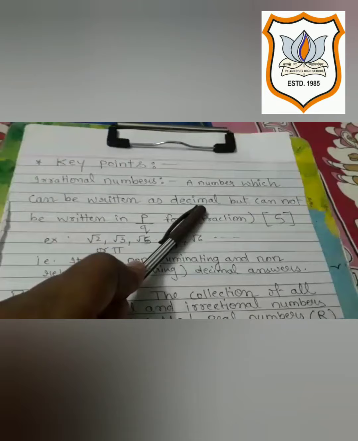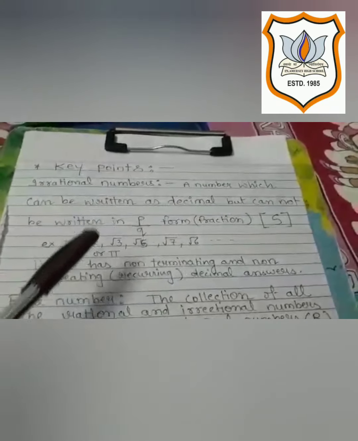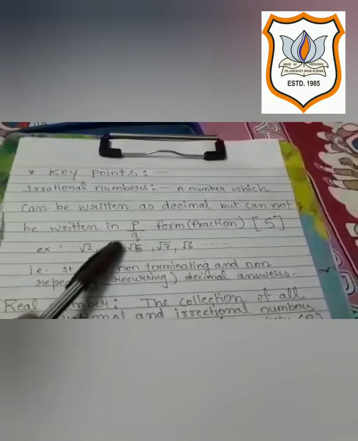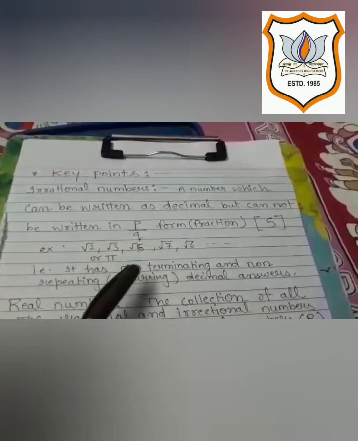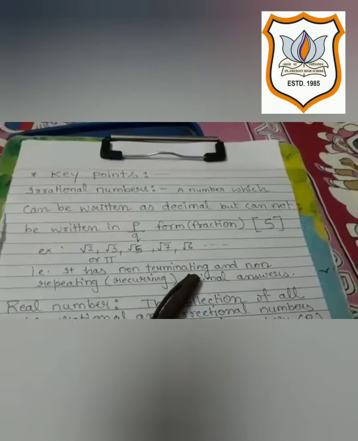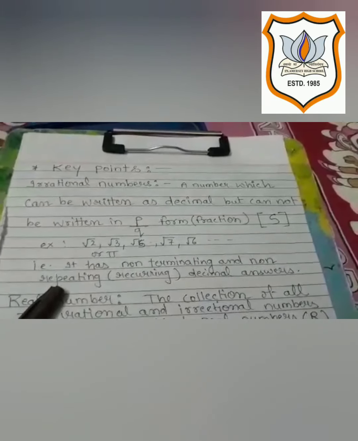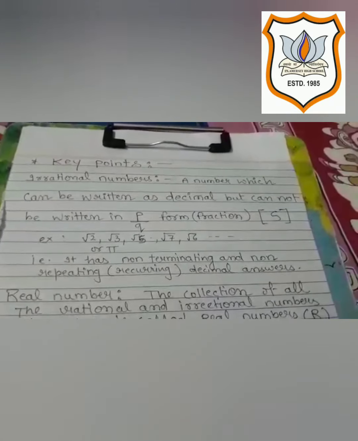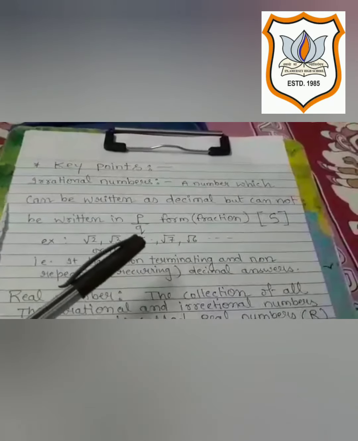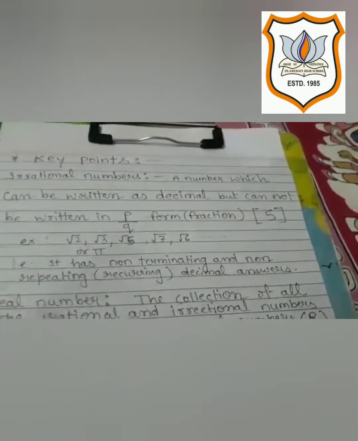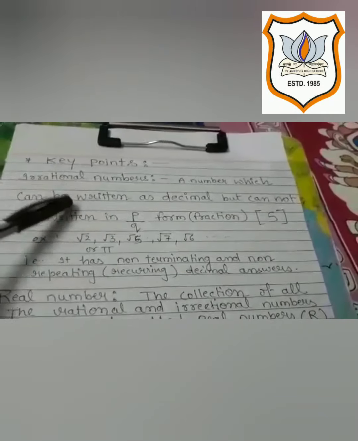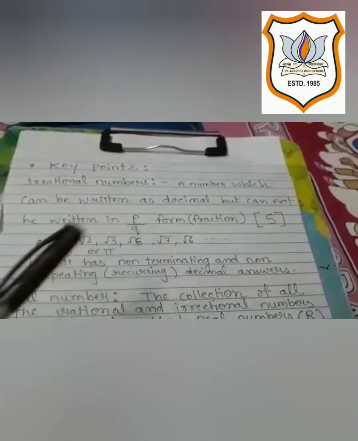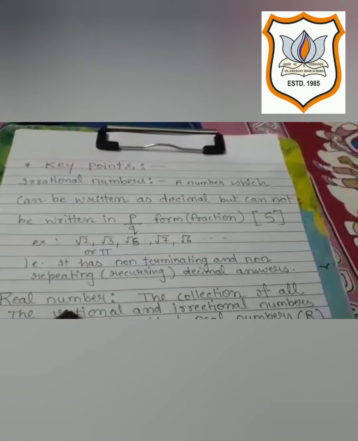And when we solve this kind of irrational numbers, we obtain results which are always non-terminating and non-repeating. Remember, in rational numbers, sometimes we obtain the result non-terminating but repeating, recurring. But here in irrational numbers, we obtain the result non-terminating and non-repeating.